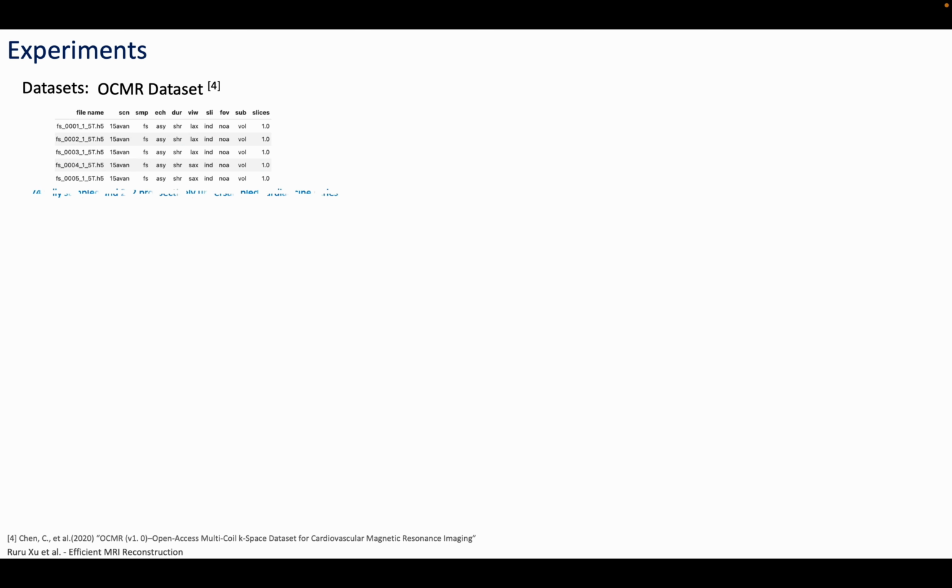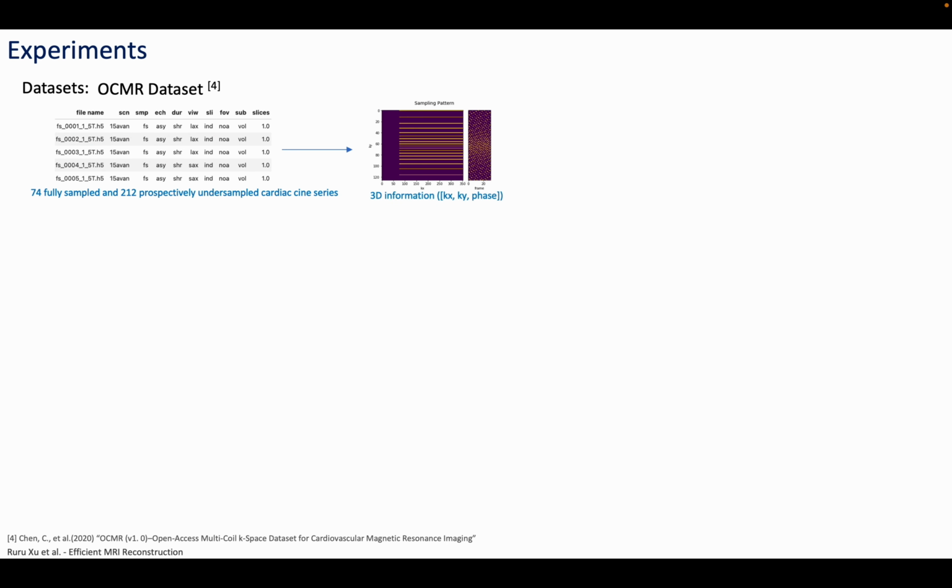Datasets. In our work, we used the OCMR dataset, which contains multi-coil k-space data. It includes 74 fully sampled cardiac datasets. We first convert the 4D information into 3D information, and then we obtain 2D data. We randomly divide it into training sets, validation sets, and testing sets.